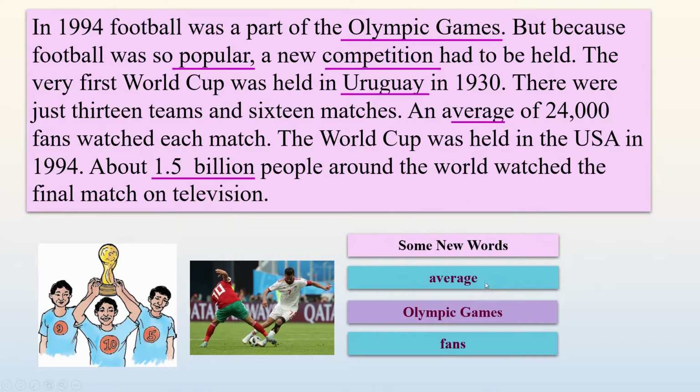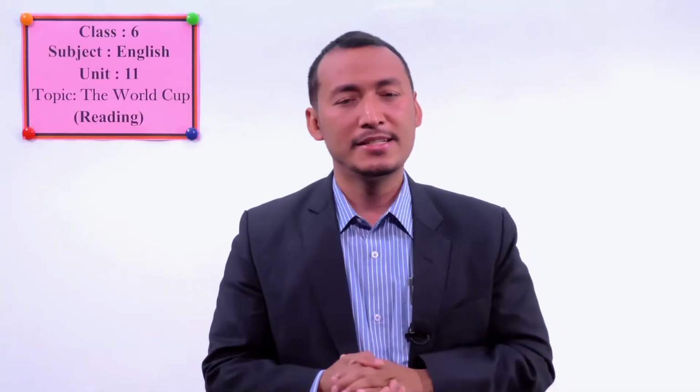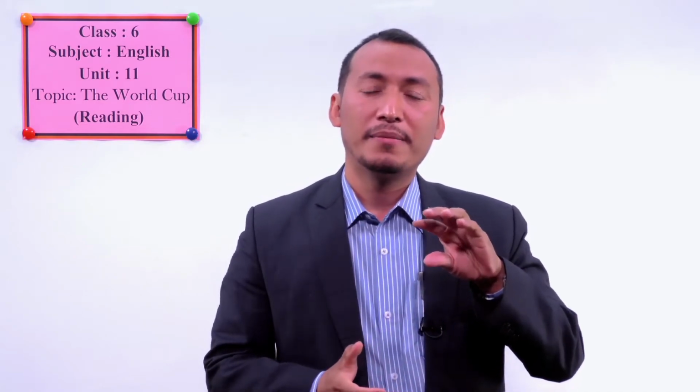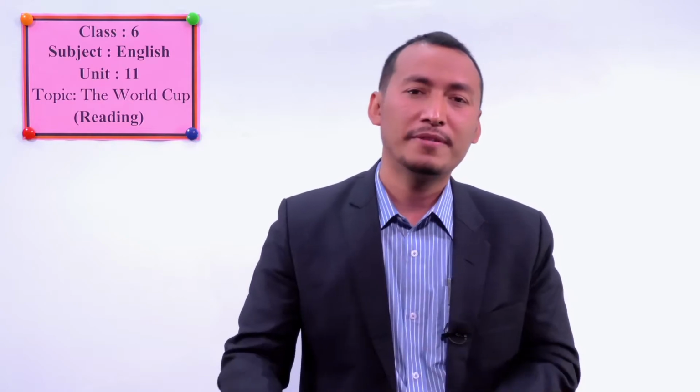Okay, students, do you know the meanings of average, Olympic Games, and fans? Yes, average means around the middle of the number, something in the middle, and Olympic Games means the games or the occasion where many games are played. This is played since the ancient Greece time. So there were so many games including football, but now football is played as the World Cup separately.